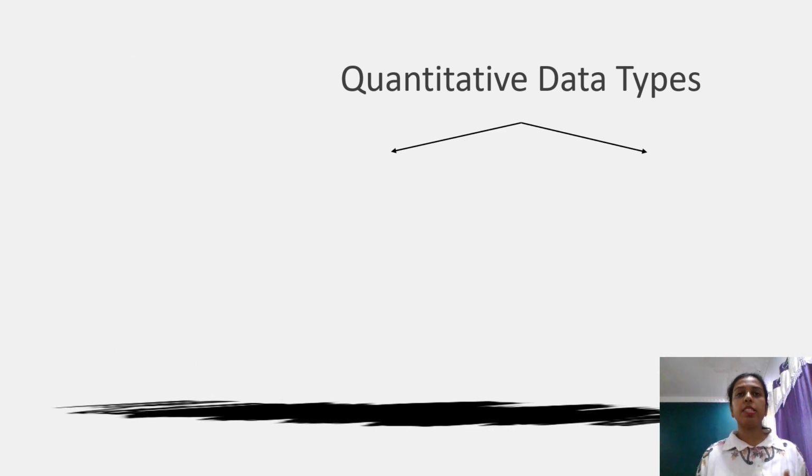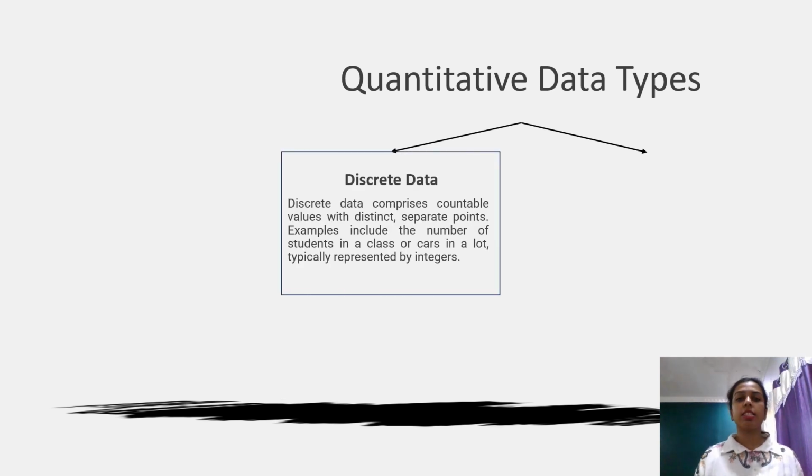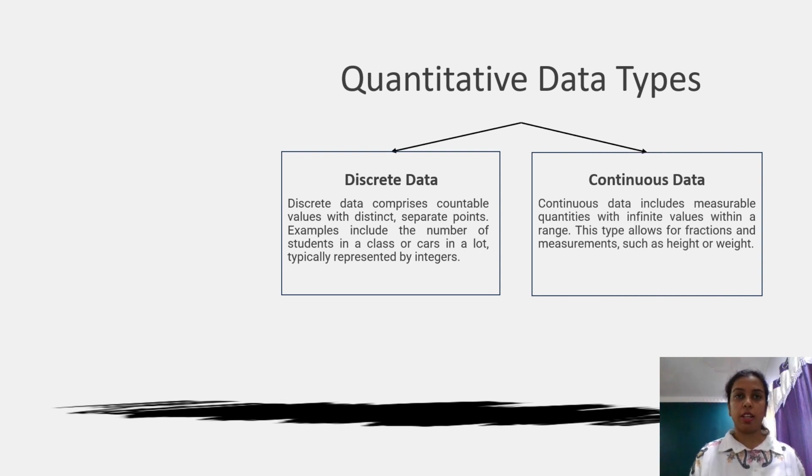Quantitative data represents numerical values that can be measured and quantified. It is typically expressed in numbers and allows for arithmetic operations like addition, subtraction, or averaging. Quantitative data answers questions like how much or how many. There are different types of quantitative data, which can be classified as discrete data or continuous data.